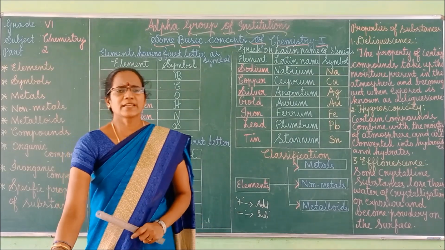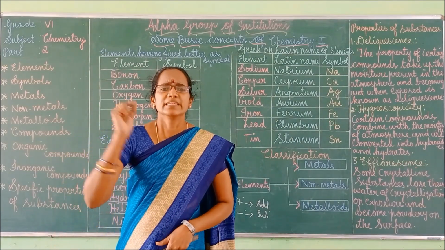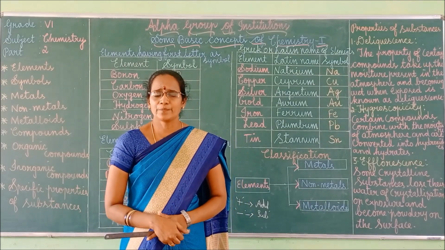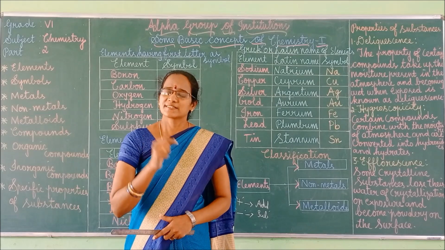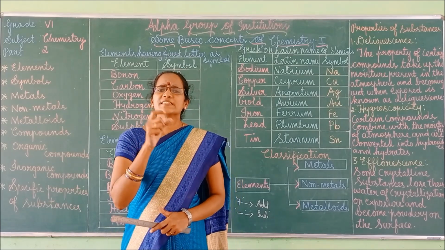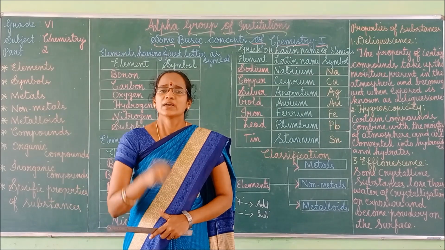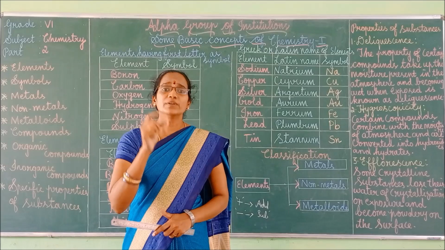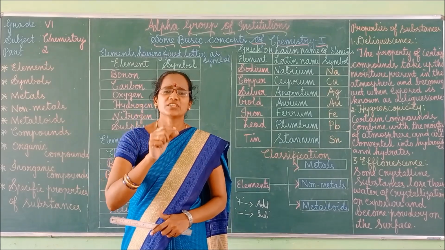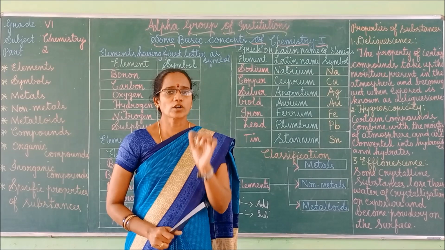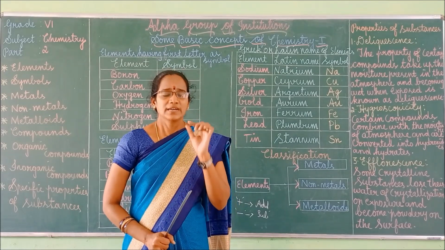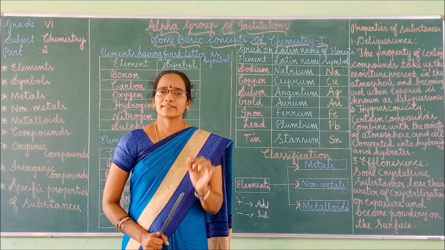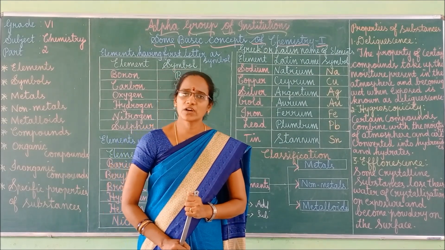Okay, so in the same manner, in chemistry, each and every element is represented by a symbol. So what is a symbol? A symbol is an element represented in a shortened form. An element which can be represented in a shortened form, that is called a symbol. This is the definition for symbol.